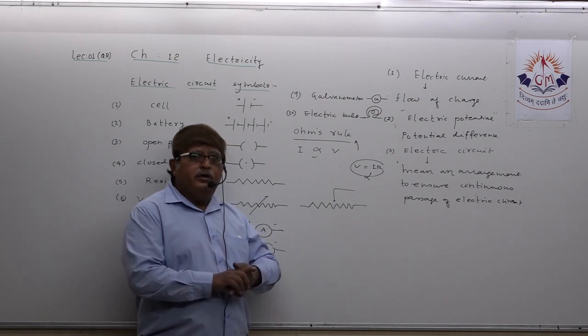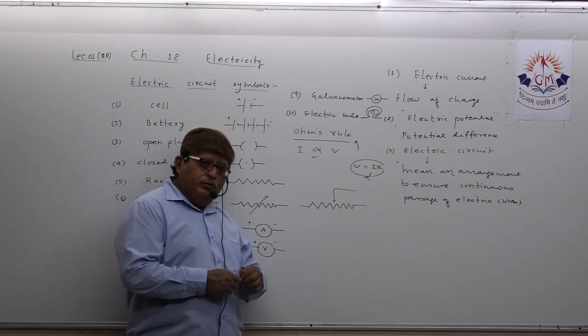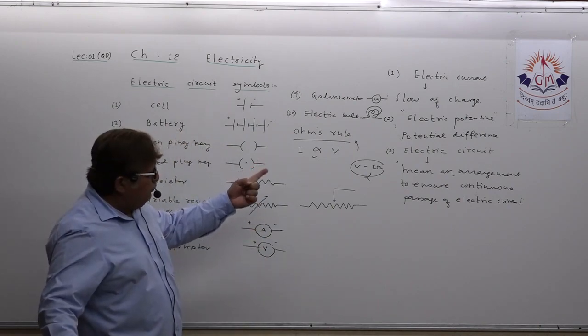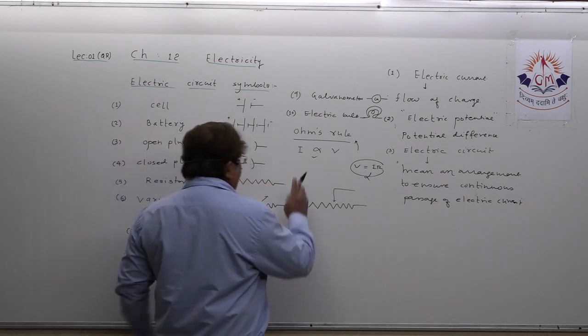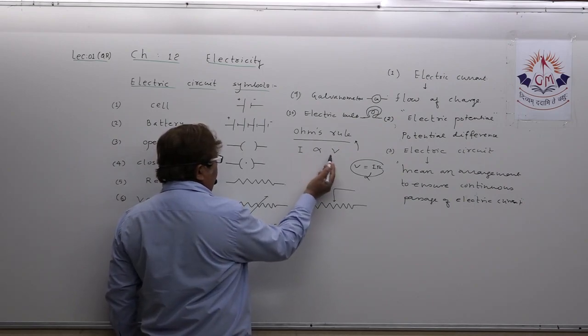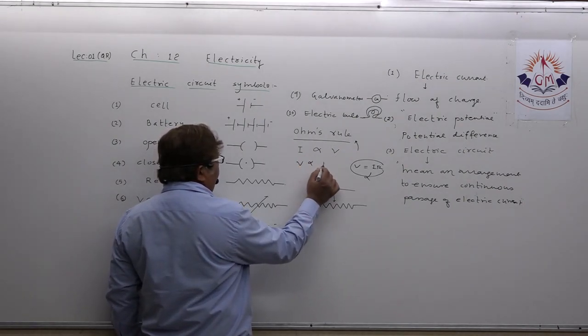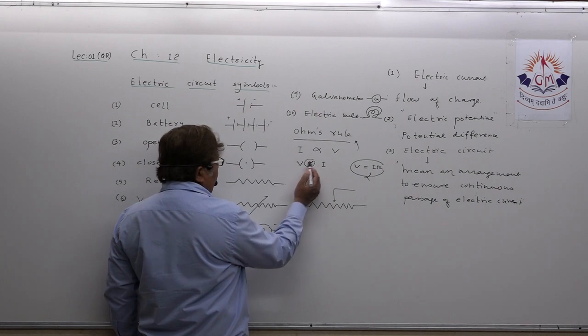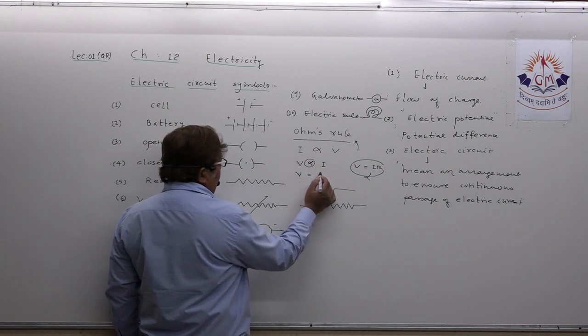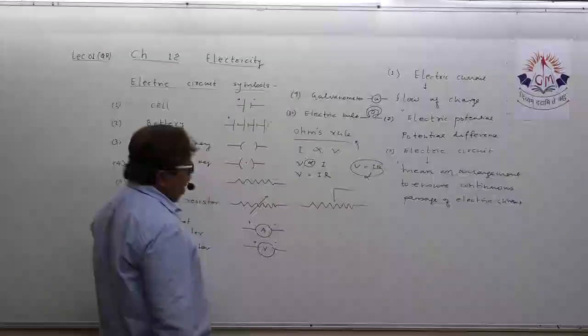That is known as Ohm's rule. From Ohm's rule, I proportional to V, that means simply V proportional to I. If you want to remove this symbol, V equal to IR, that you all know.